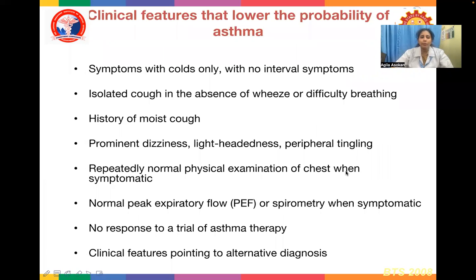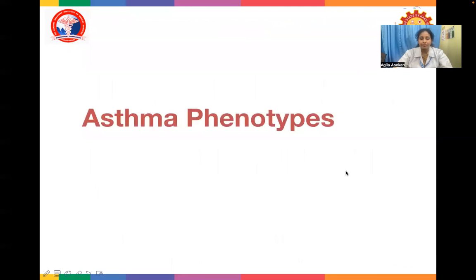Clinical features that lower the probability of asthma: symptoms with cold only or with no interval symptoms, isolated cough in the absence of wheeze or difficulty in breathing, history of moist cough, prominent dizziness, lightheadedness, and peripheral tingling, repeated normal physical examination of chest when symptomatic, normal peak expiratory flow or spirometry when symptomatic, no response to trial of asthma therapy, and clinical features pointing to alternative diagnosis.